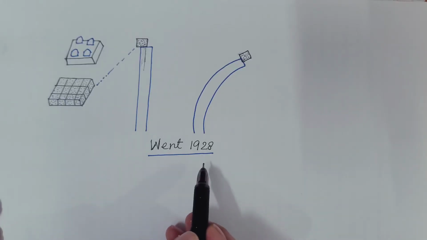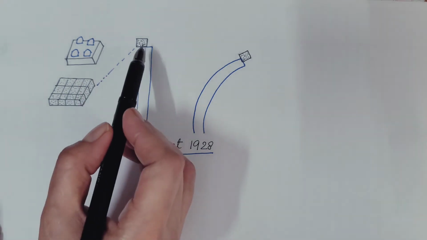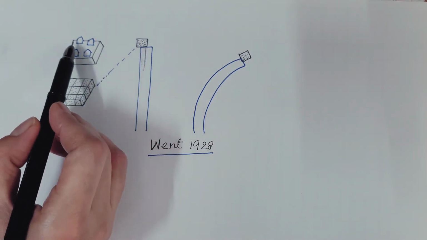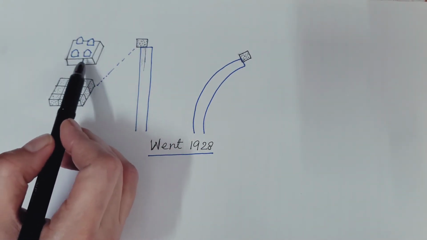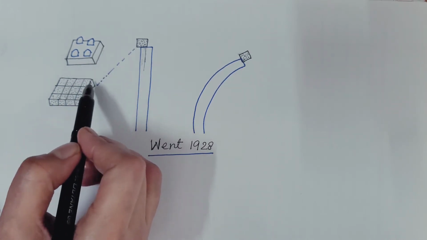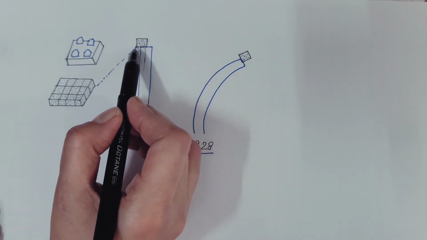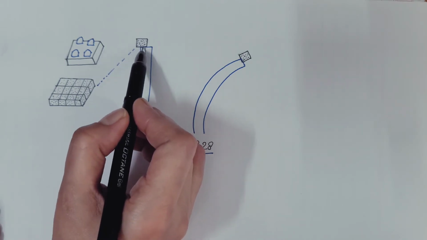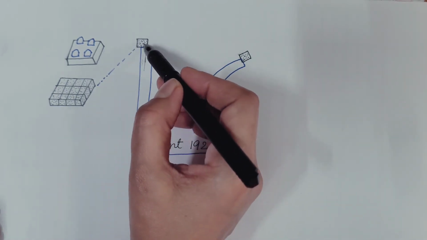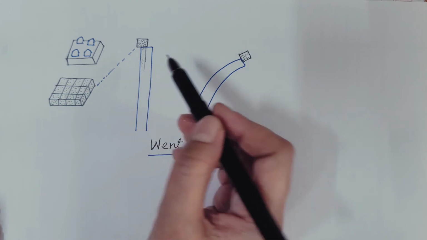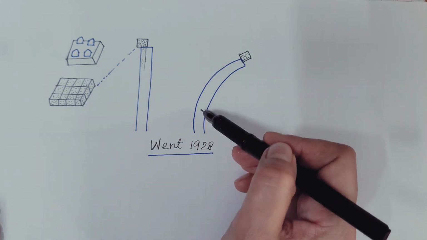Later on in 1928, Went cut the tip of the coleoptile and placed them on a gelatin or agar block. Then these agar blocks were placed on the coleoptile asymmetrically, and then these were placed in the dark. It was seen that this shows the curvature.